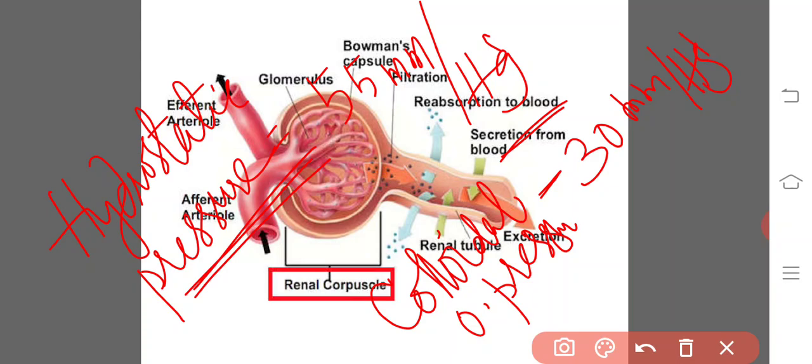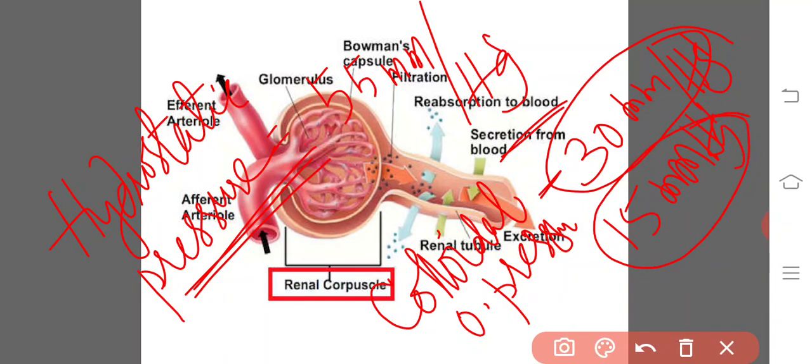And the fluid pressure of the Bowman's capsule is 15 mmHg.